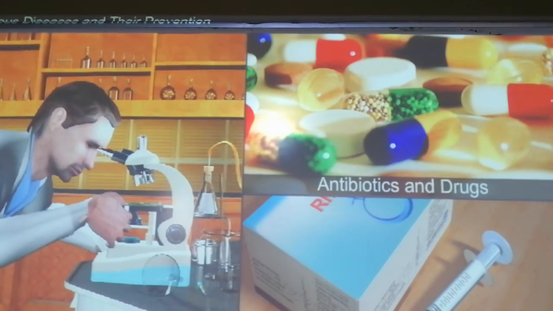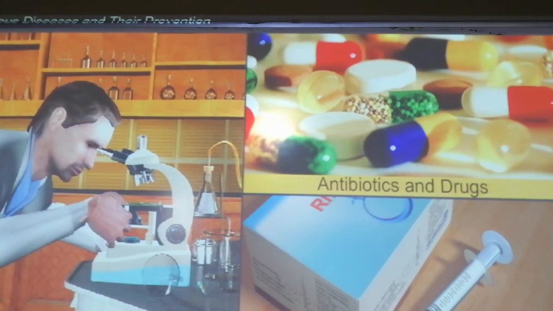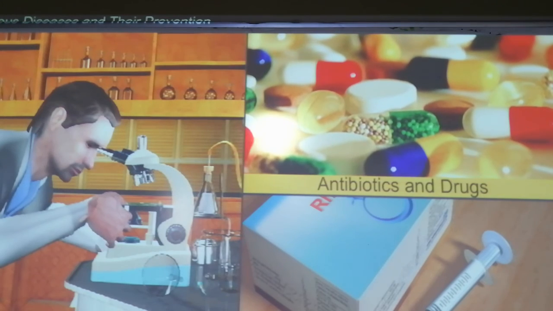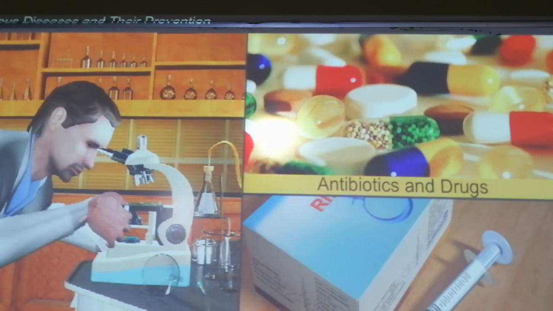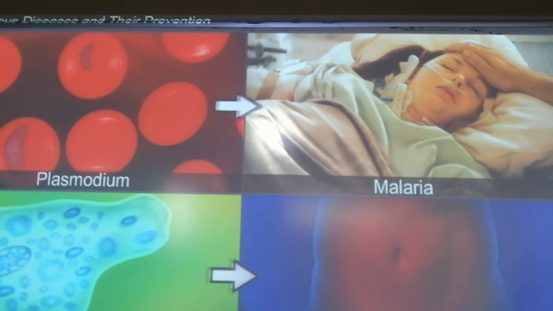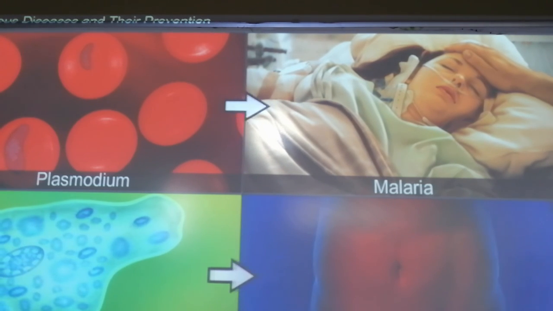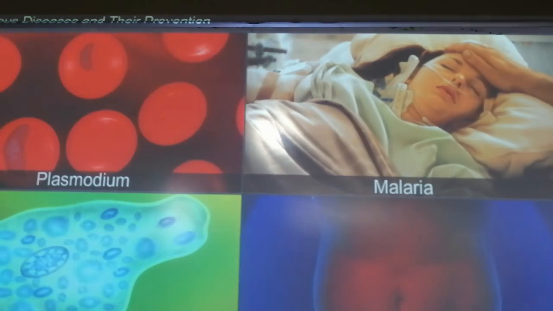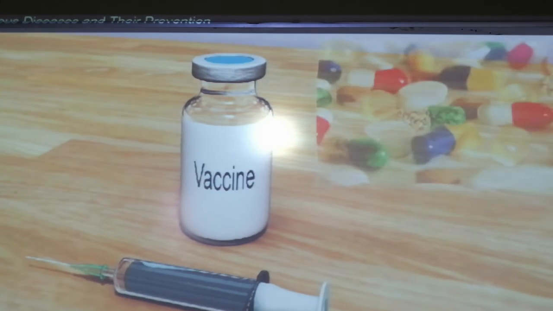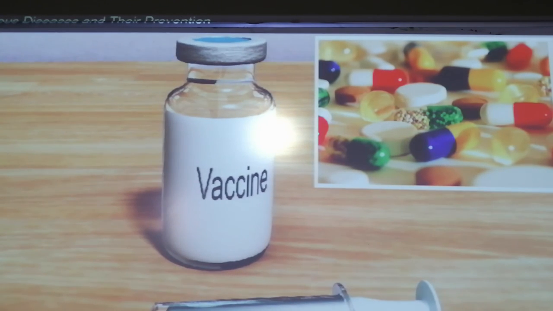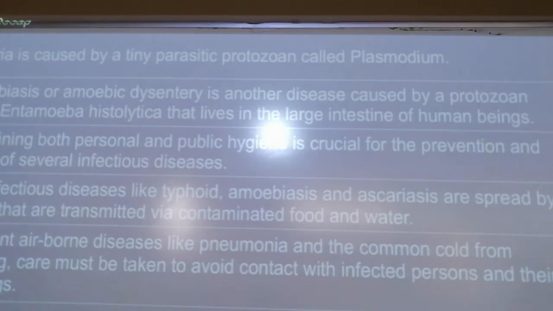Now, biotechnology is on the verge of making available safer vaccines, antibiotics and even drugs. The discovery of antibiotics and various other drugs has also enabled us to effectively treat infectious diseases like amoebiasis, malaria and many more. The discovery of vaccines is very important, and we'll be studying it in the biotechnology chapter, chapter number 12: what a vaccine is and how it is prepared.